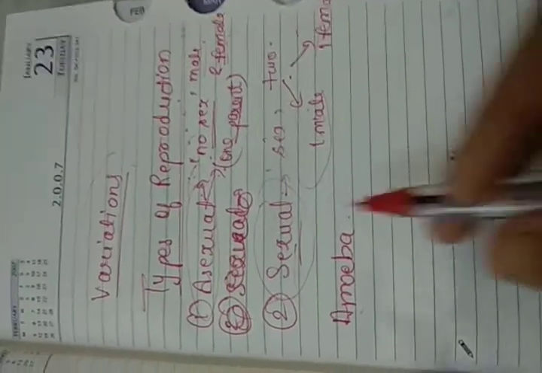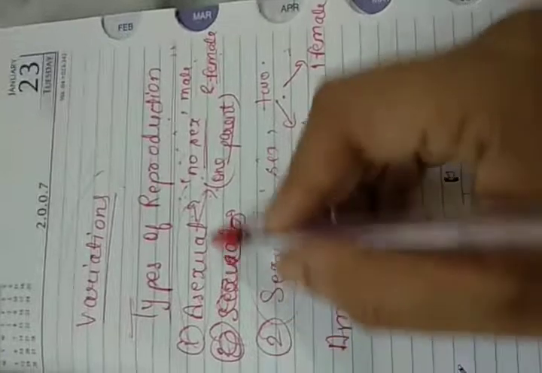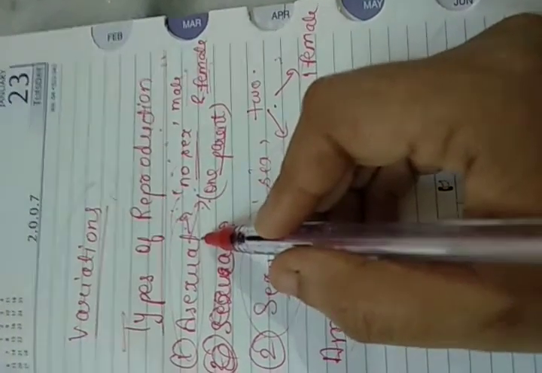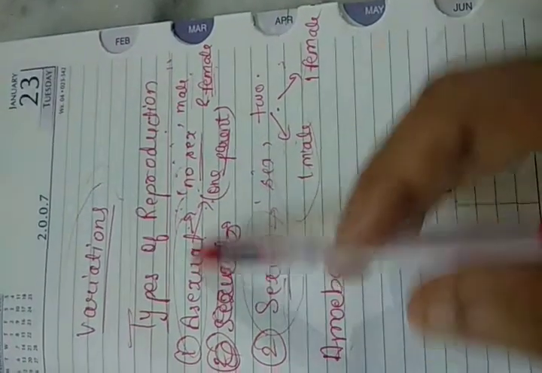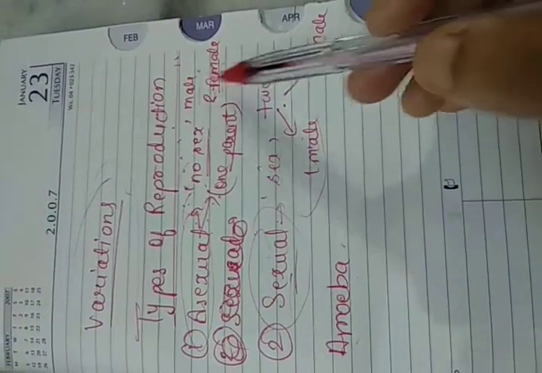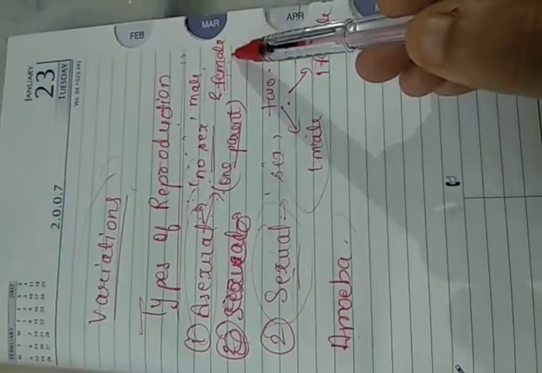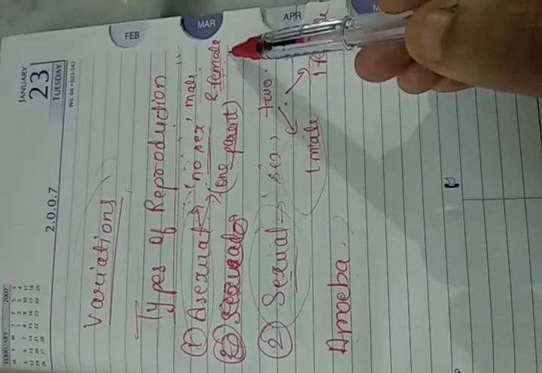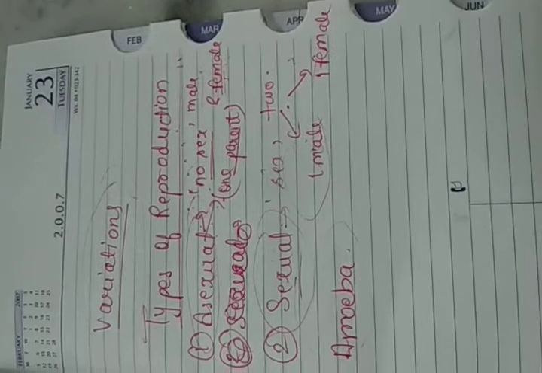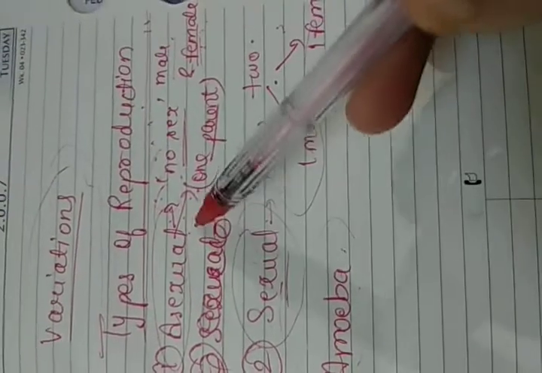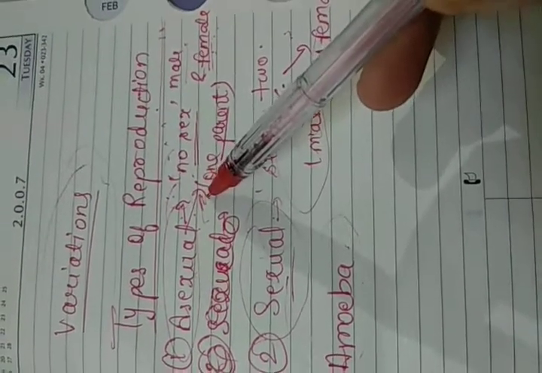So asexual reproduction, as I said, needs a single parent to produce the new organism. So here there is no requirement of one male and one female, and the new organism which is reproduced is produced from only one parent. The new organisms which are produced are mostly referred to as daughter organisms.